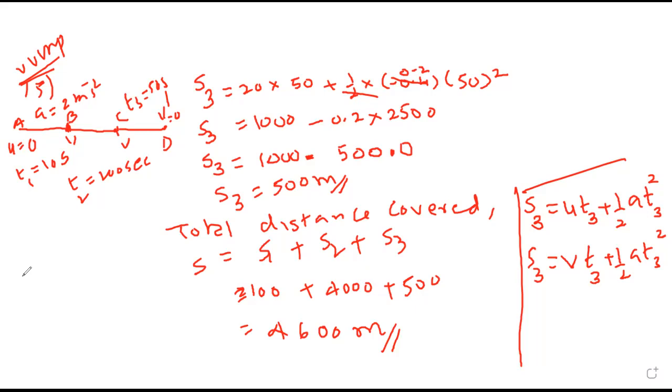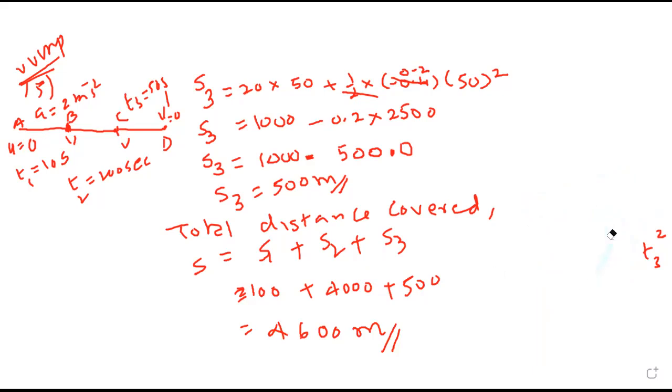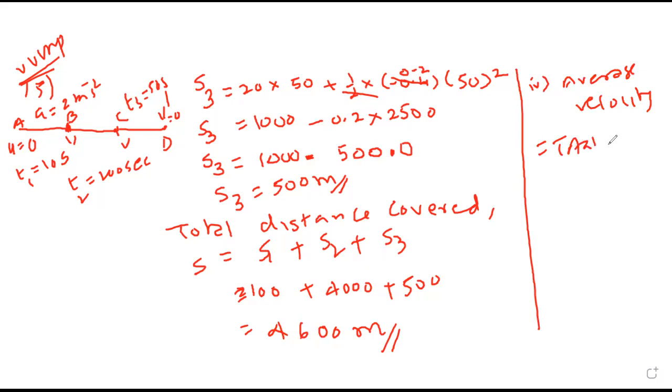Answer. What is the average velocity formula? Total displacement upon total time. Beautiful. So average velocity equals total displacement upon total time.